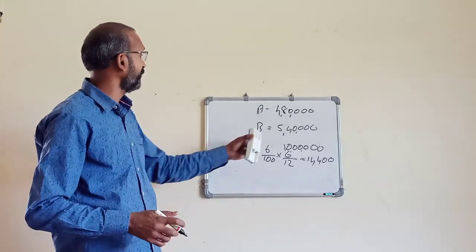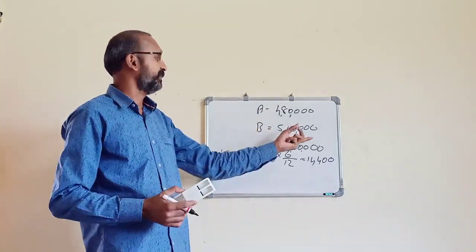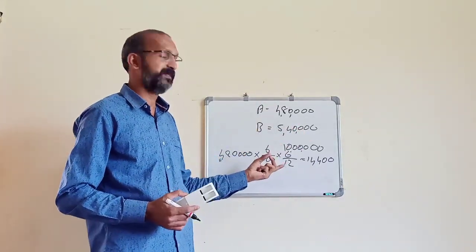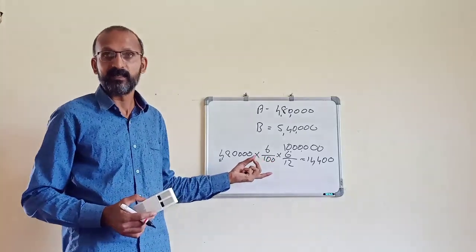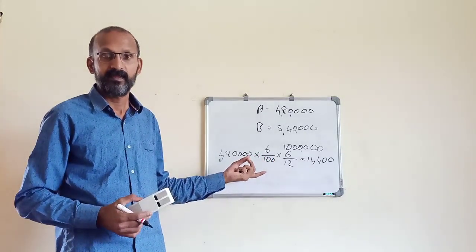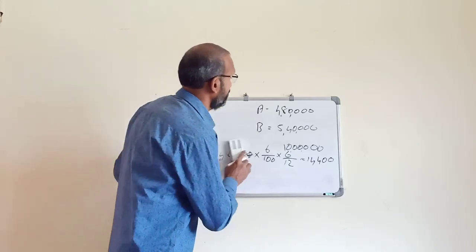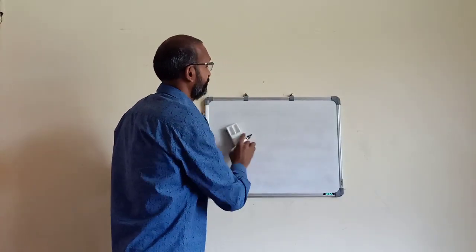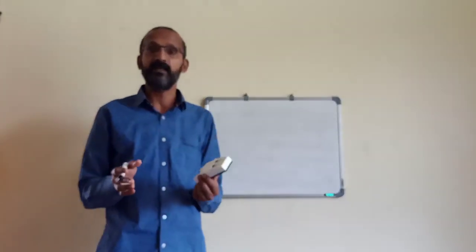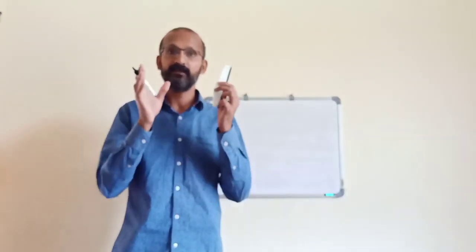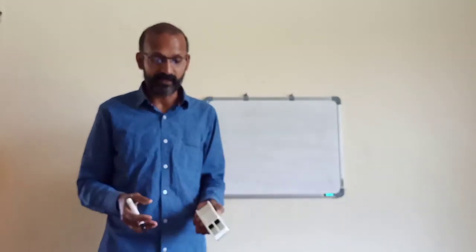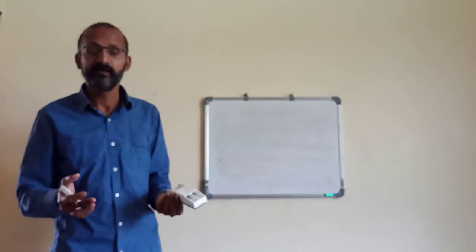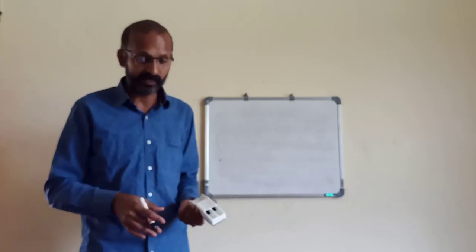Similarly, we find out B's interest on capital also for 6 months, that will be 15,000. The next part says that from 1st October onwards, they contributed equally. That means their capital is 10 lakh. It is fixed. Then how do we find out their interest on capital?